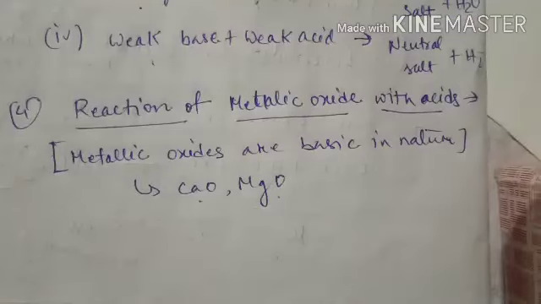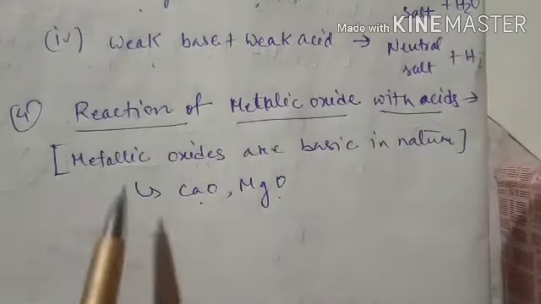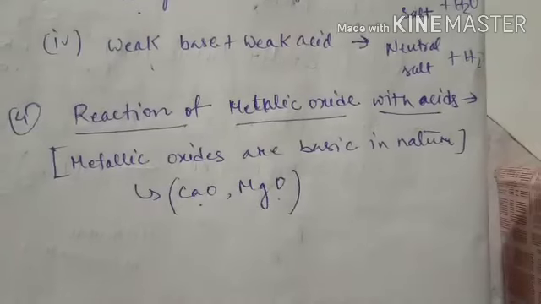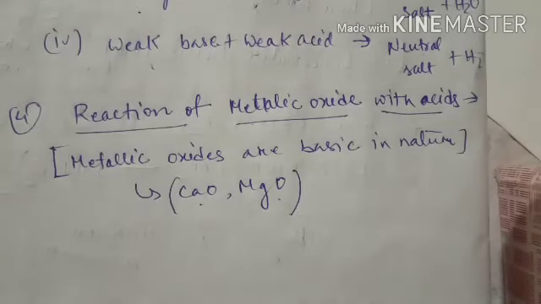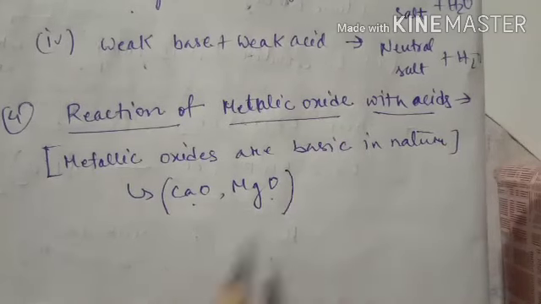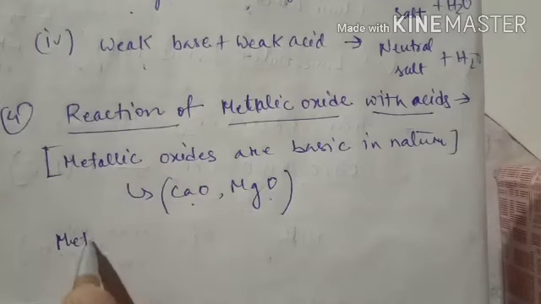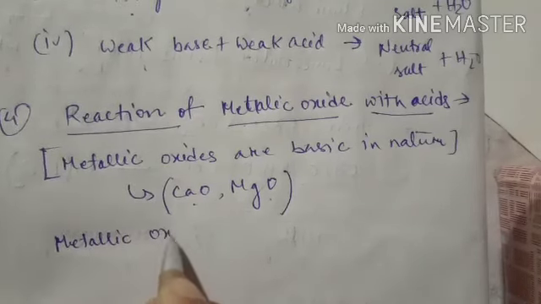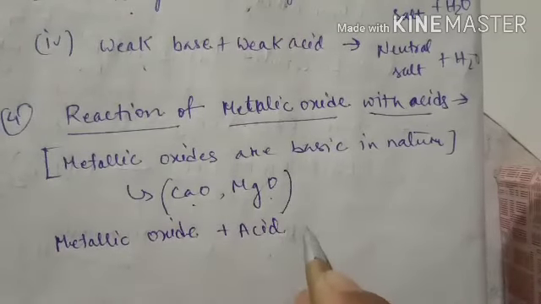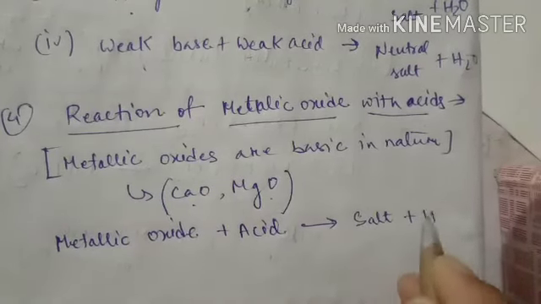So the fourth reaction will be the reaction of metallic oxide with acids. Normally metallic oxides are basic in nature. For example, calcium oxide and magnesium oxide are two examples of metallic oxides. These normally behave as basic, and this behavior will be basic in nature. So when metallic oxide reacts with acid, they will form salt plus water.